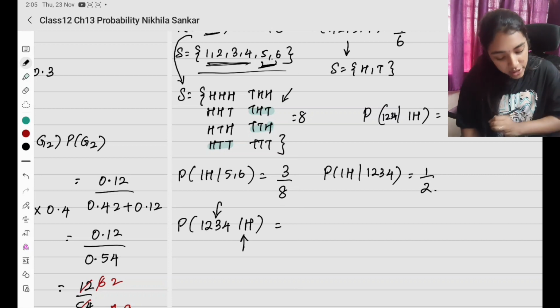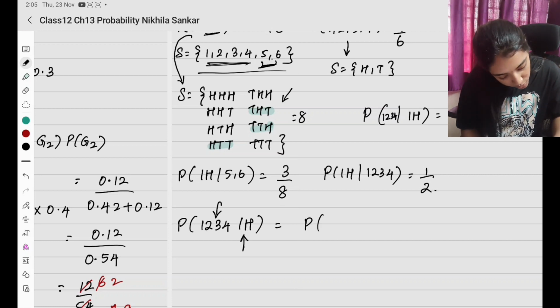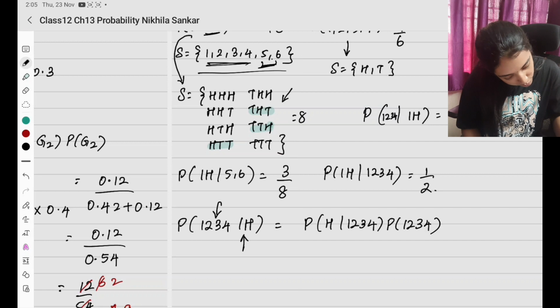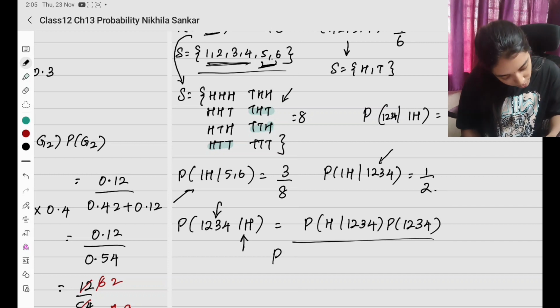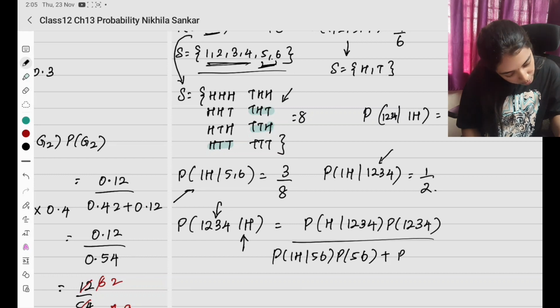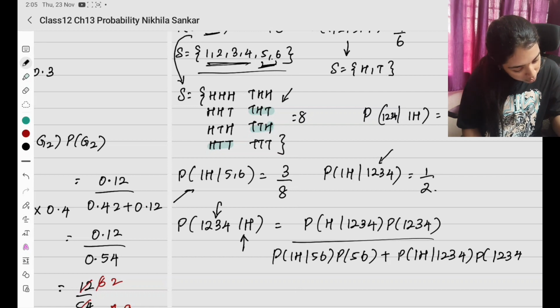Okay, so this according to the formula, what am I going to have? உல்டா போட்டா H given 1 2 3 4 times probability of 1 2 3 4 divided by what are the two different options? One head from 5 or 6 or one head from 1 2 3 4. So probability of one head from 5 6 times probability of 5 6 plus probability of one head from 1 2 3 4 times probability of 1 2 3 4.